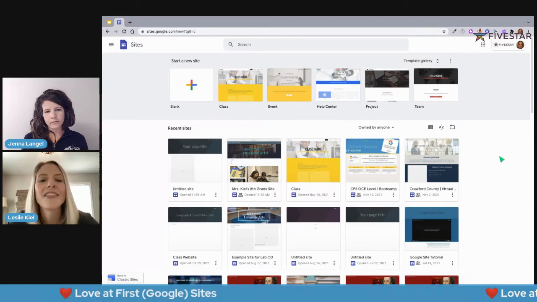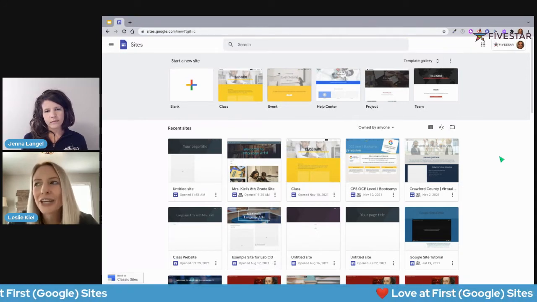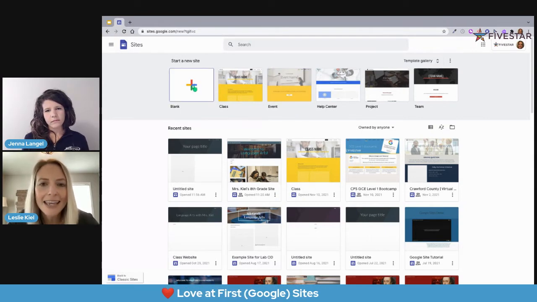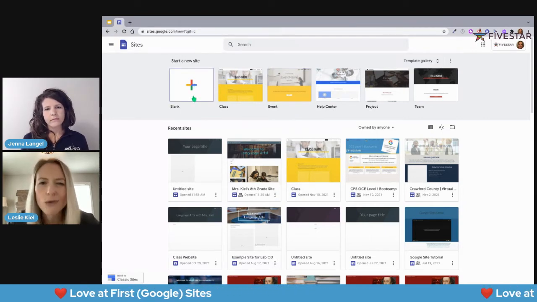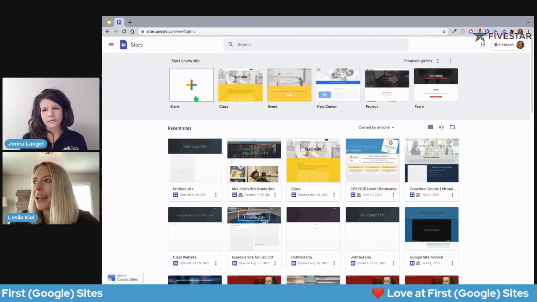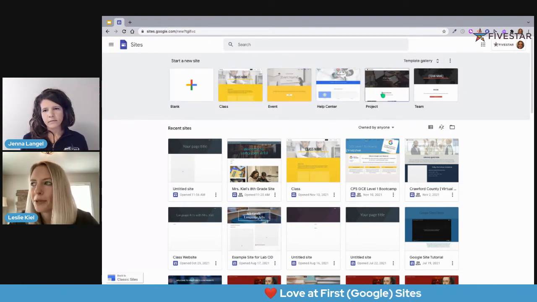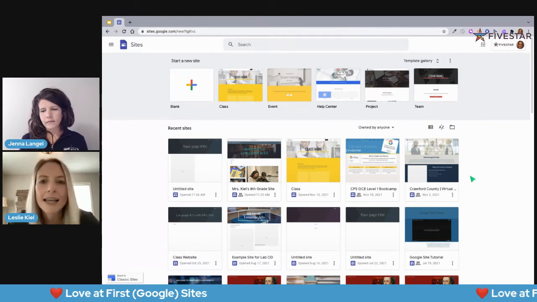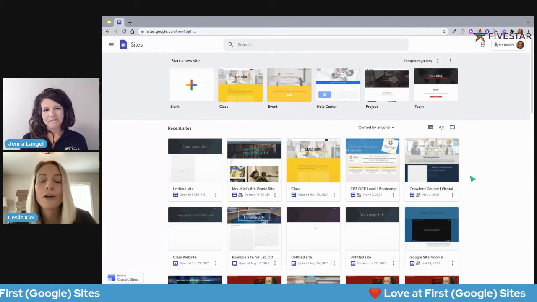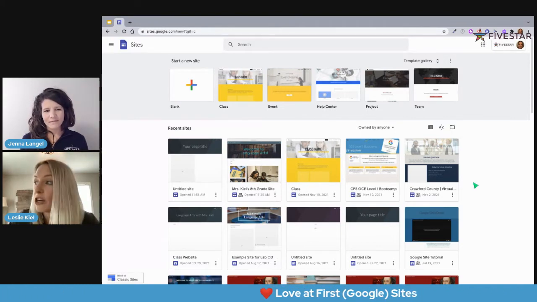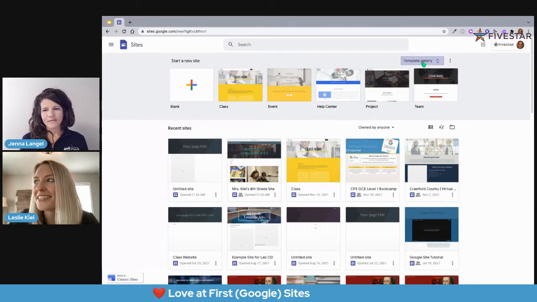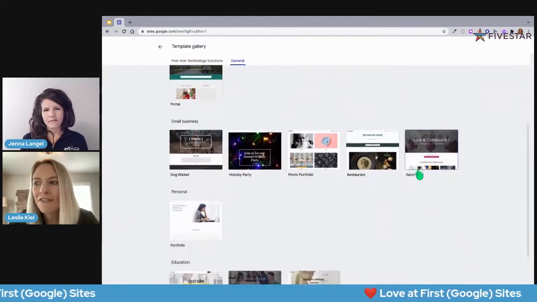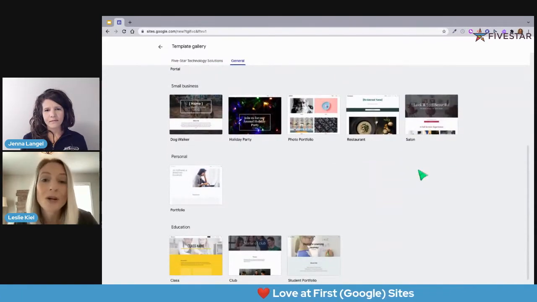And I love this homepage. I love looking through here and seeing, okay, if I want to start a new site, I can start from a brand new blank site, which we'll do here in just a second. But I also have all of these templates up here. Below, I can see where I can access all of the sites that I have collaborated on or that I own or that have been shared with me. But then if I click on this template gallery up here at the top, I can scroll through and see all of these options if I don't want to start from scratch.